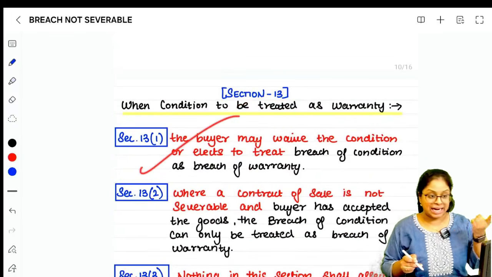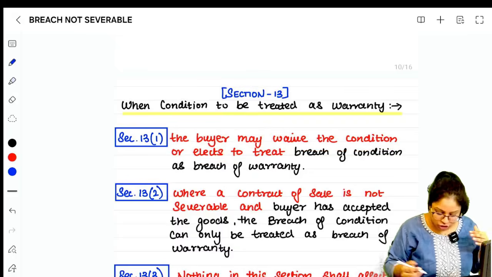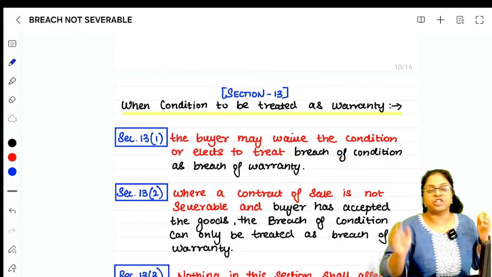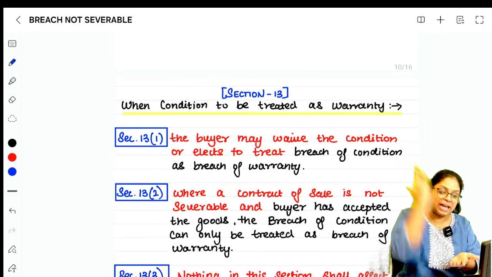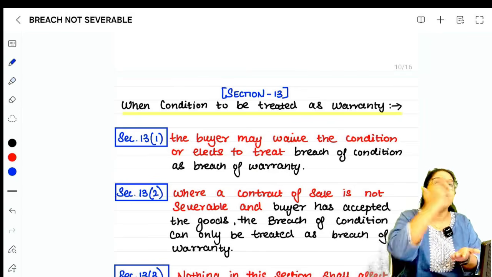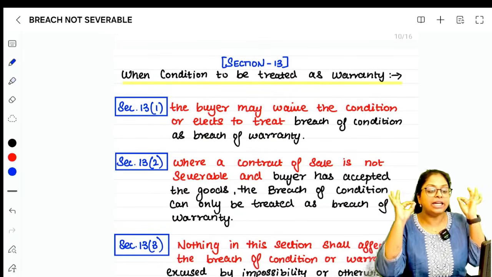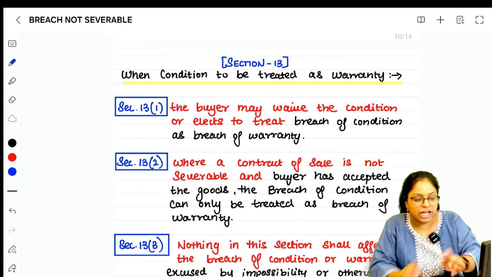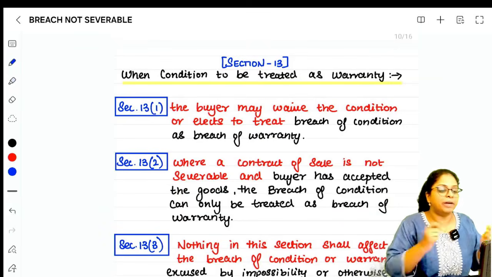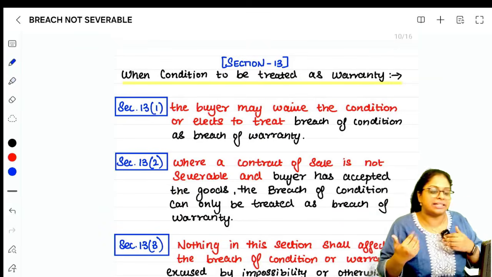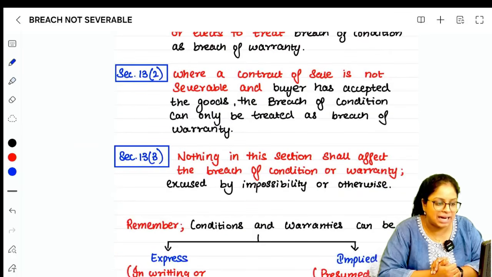So 13.1 is that dog example. The buyer may waive the condition or elect to treat the breach of condition as a breach of warranty. Here, the dog was not the original breed, so it is a breach of condition, but he elects to treat the breach of condition as a breach of warranty. 13.2 says that where a contract of sale of goods is not severable and the buyer has accepted the goods, the breach of condition can only be treated as a breach of warranty. Is that absolutely clear?